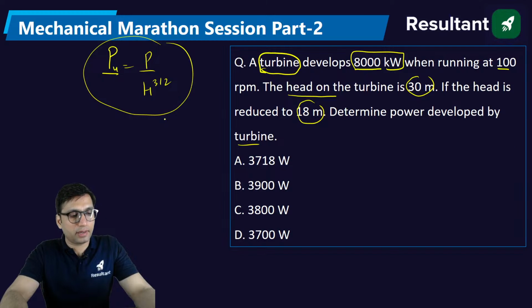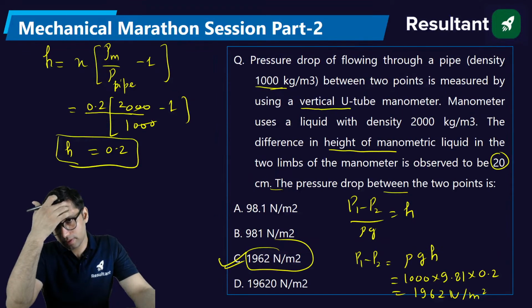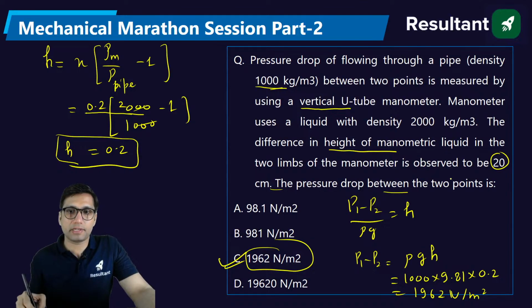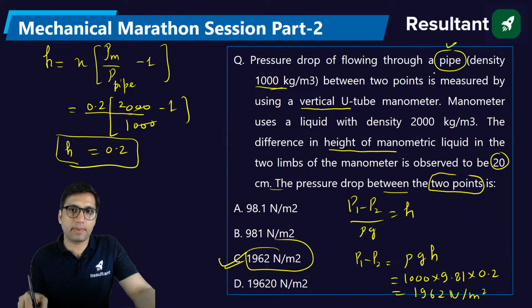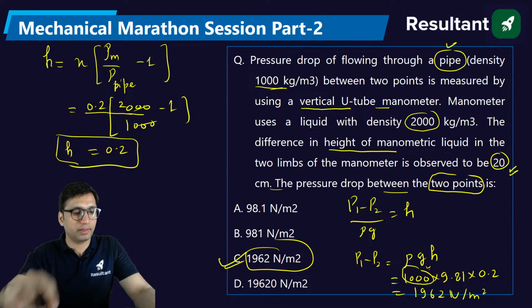Why flowing fluid density? I'm not able to understand this question. Because you have to find the pressure drop between the 2 points. See, pressure drop you have to find in the pipe, right? At the 2 sections of the pipe by the differential manometer. So that's why we have taken the density of the fluid in the pipe, not the manometric fluid. The role of the manometric fluid is to create this manometric deflection of 20 centimeter. But when you have to find the pressure difference, we use the density of the fluid in the pipe.